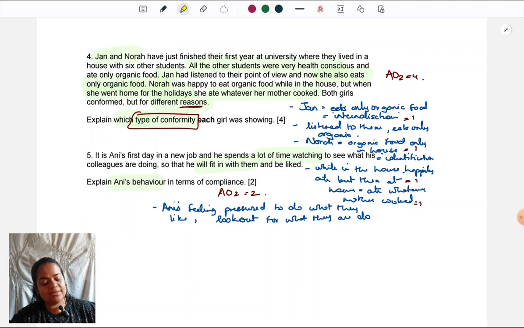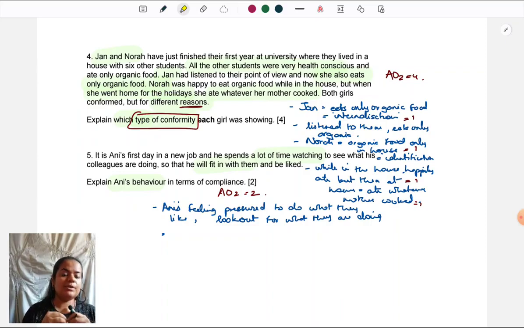I know this can be explained in terms of identification also, because he wants to be liked, he wants approval, but they have told us to explain in terms of compliance. So the same behavior can be interpreted differently also. Because they've said in terms of compliance, we have to talk about pressure. If we talk about approval or acceptance, that will go in the wrong direction, identification, which they haven't asked us for.